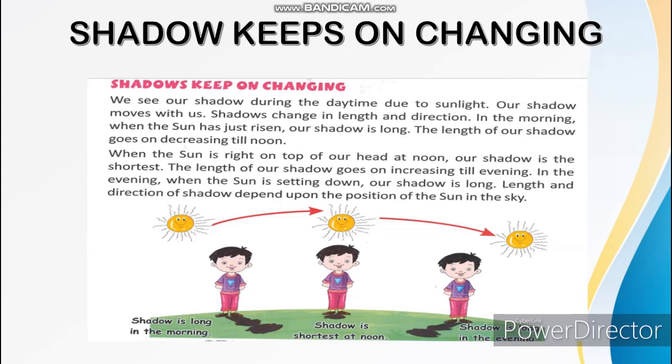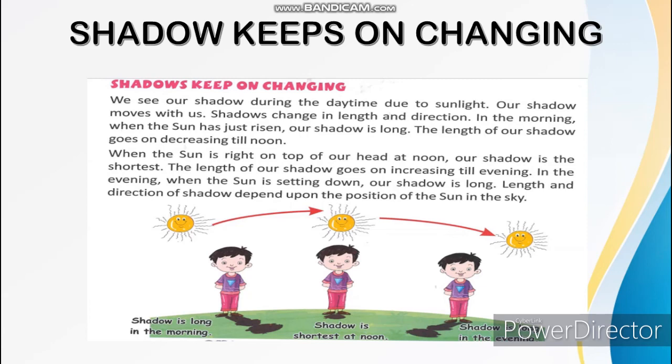The length of our shadow increases again till evening. In the evening, when the sun is setting, our shadow is long. So in the morning you can see it long, and again in the evening long, but the shadow is short at noon.